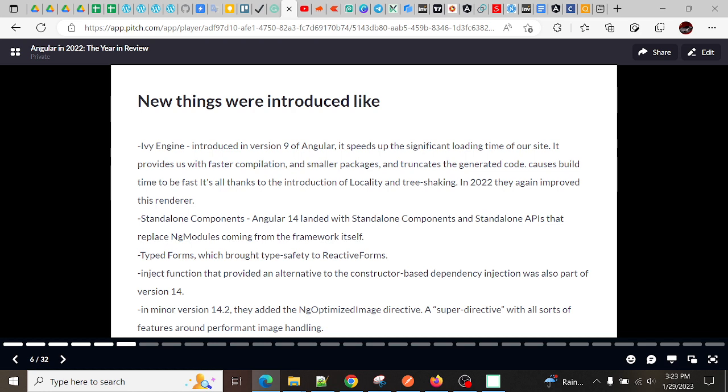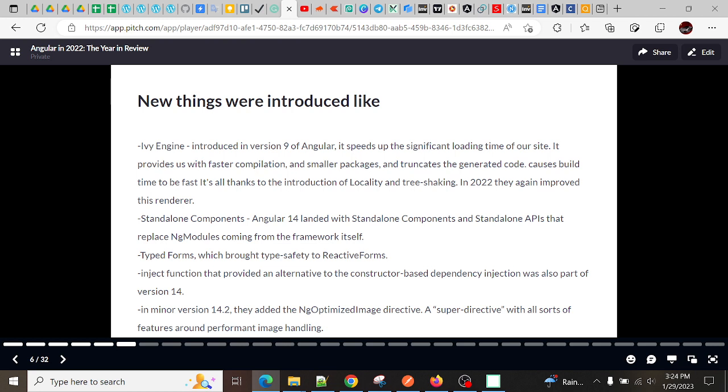As we move forward, here are the new things they introduced in Angular. These are new features that they introduced. Some of the features were included in lower versions also, but they improved those features. Like here we have the IV engine, which was introduced in version 9 of Angular.